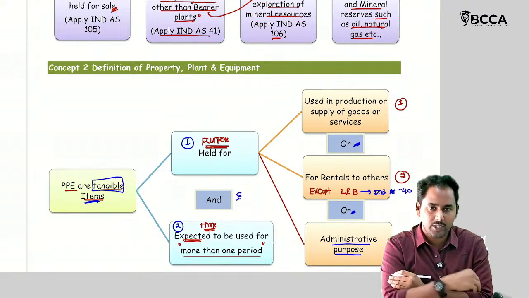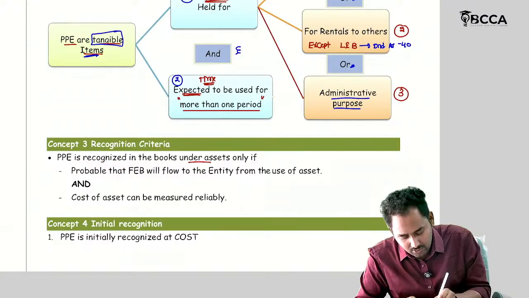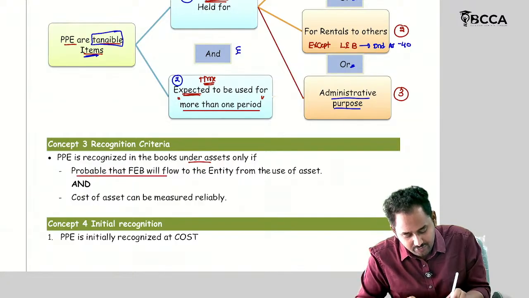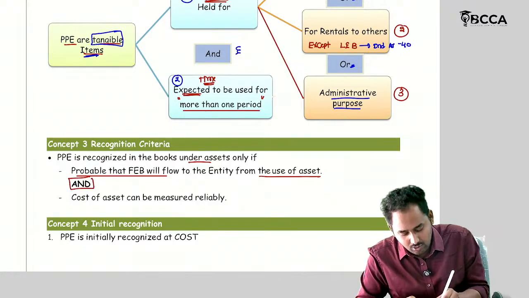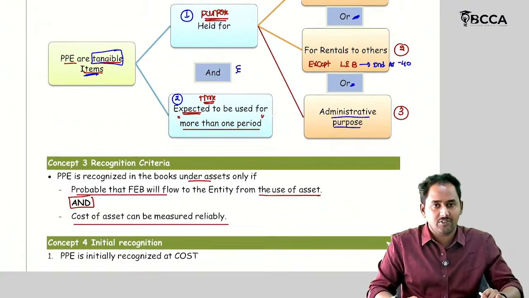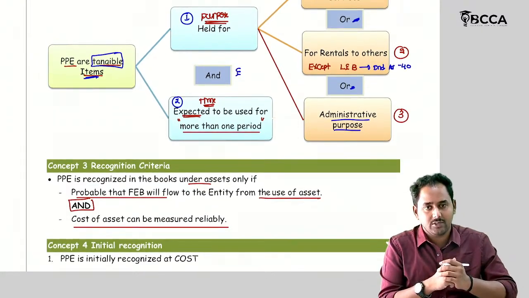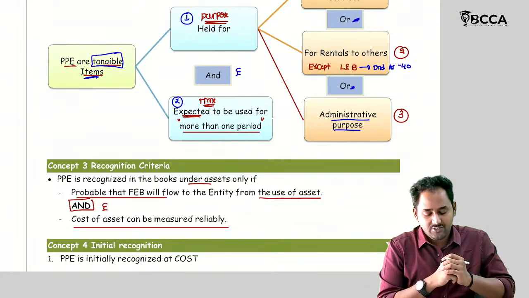Yes, you can record the PPE only if you satisfy two conditions. First, probable future economic benefits will flow to the entity from the use of the asset. And second, the cost of the asset can be measured reliably. If any one condition is not satisfied, then we cannot recognize it, because they use the word and. I want to satisfy both conditions cumulatively.